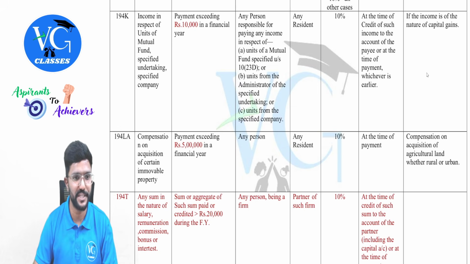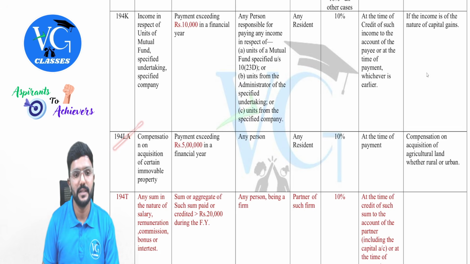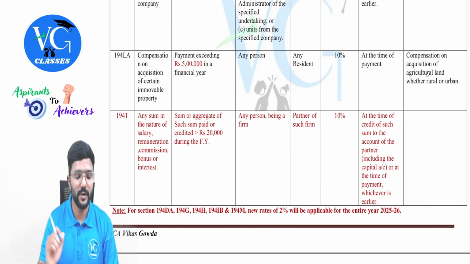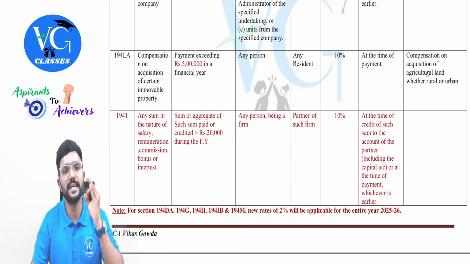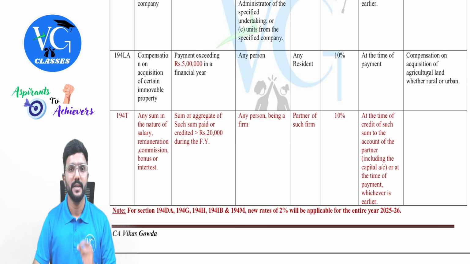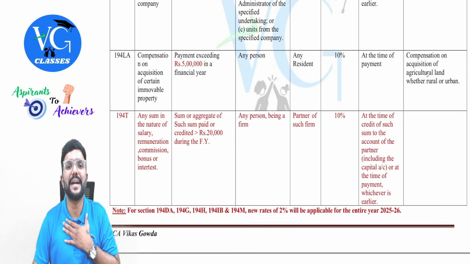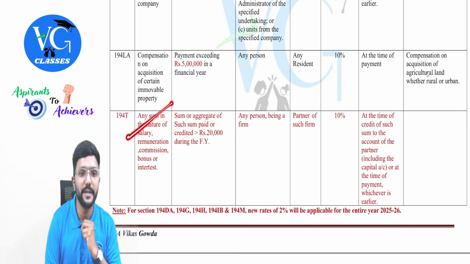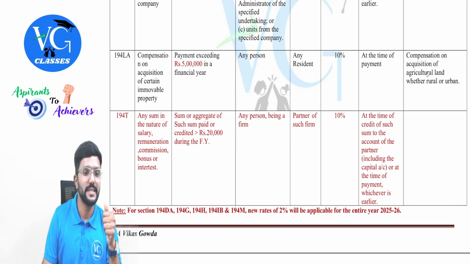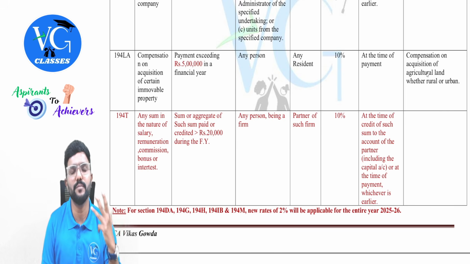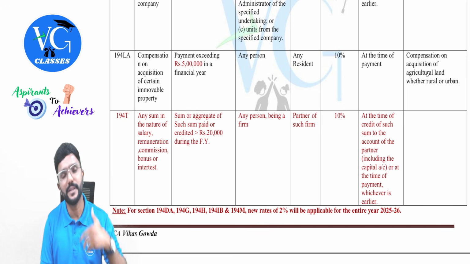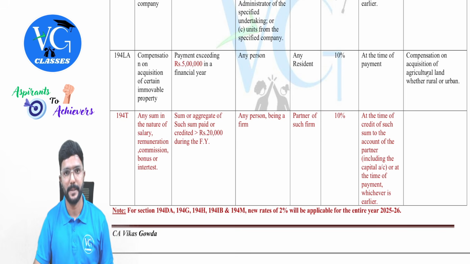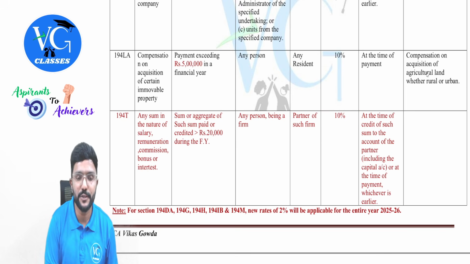Only the amounts have been changed. Then 194LA, the threshold limit has been increased to 5 lakh. Yes. And one new section has been added, guys. That is 194T. This is for the payments made by the partnership firm to the partners. If a partnership firm is paying to the partners in the form of salary, remuneration, commission, bonus, then before they pay that amount, they have to deduct the TDS at the rate of 10%. Clear? You can see the threshold limit also they have given.